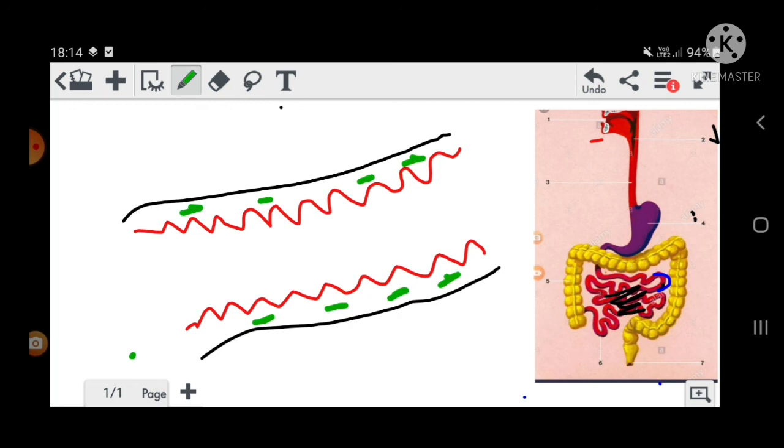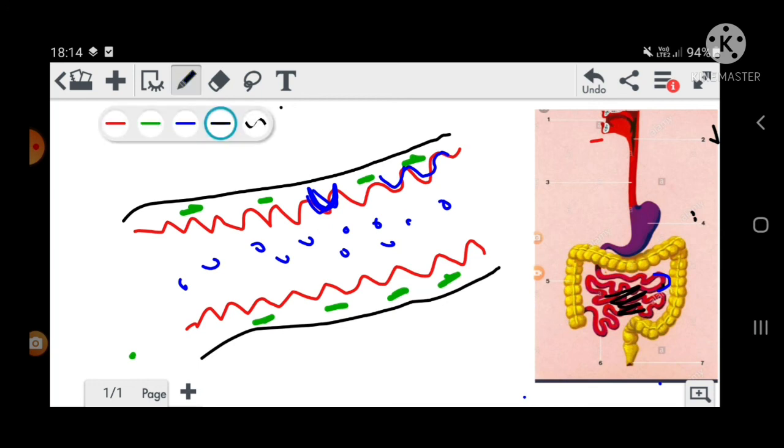Now the food materials are in the final digested form. Now see, this finger-like projection present in the inner wall of the small intestine will absorb all these food materials.